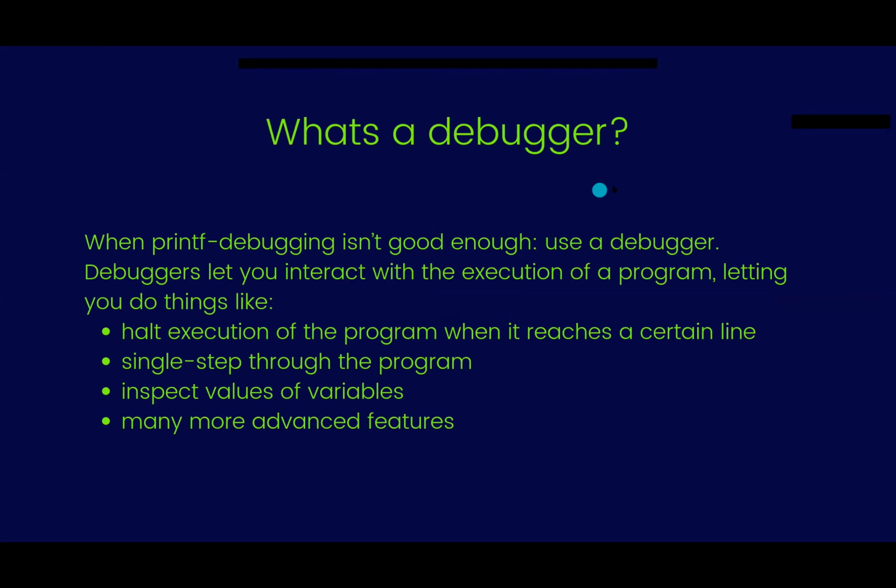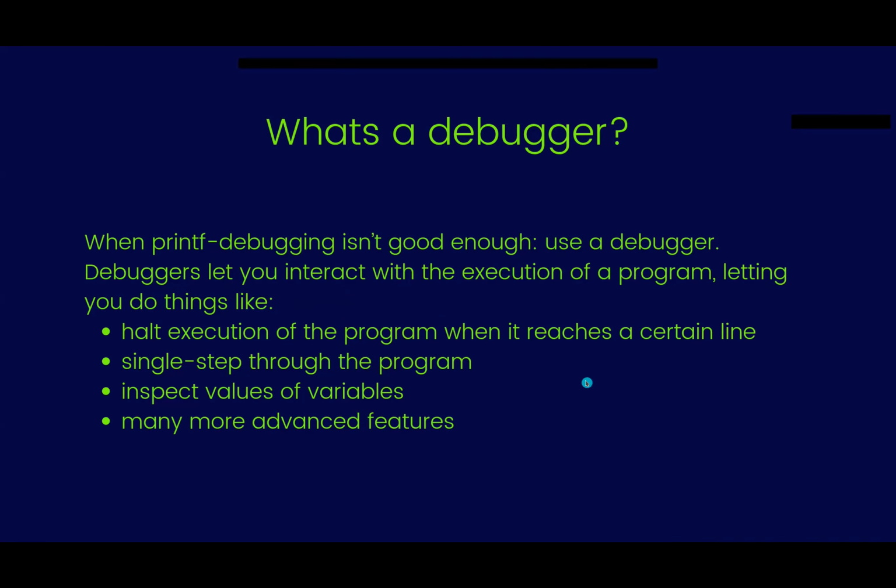First, let's look at why printf is not good enough. Using printf, you can see the variable or where the program is running or where the error is occurring, right? But the problem is when you want to halt execution of the program or go through it step by step. If you are running a function and have to go through it and see how a while loop is working, where the condition is not met and how the program is skipping those lines, you can use the debugger to look at that.